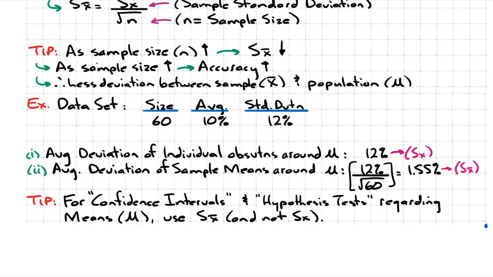Now note, the average deviation of individual observations around the population mean is 12, which I just discussed. However, the average deviation of the sample mean, so do you see how we're looking for a different thing now? In the first case, we're looking for standard deviation of individual observations.